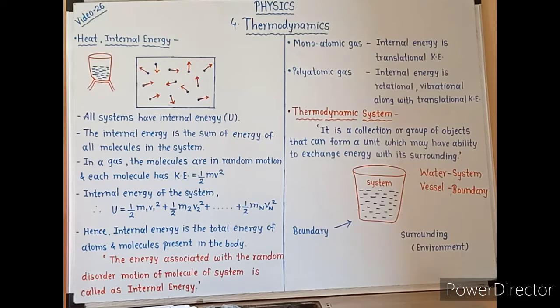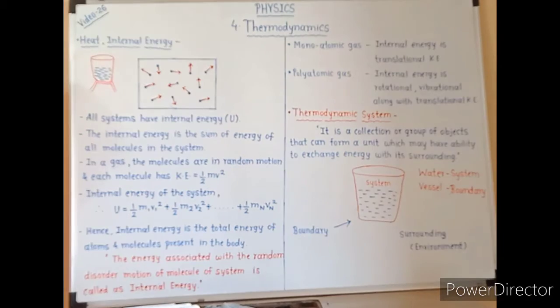Now consider the second figure, that is for a gas system or an ideal gas system. Consider that these molecules move in random and disordered motion.